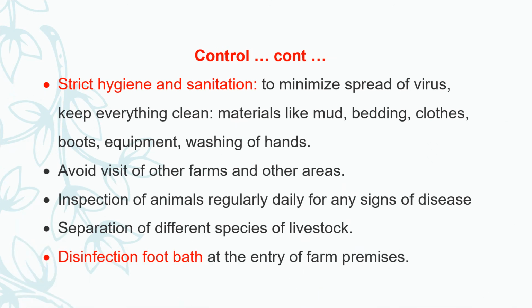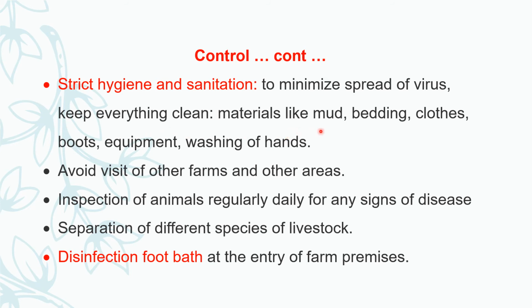We continue here the presentation on prevention and control. With vaccination, other measures are also very important, and strict hygiene and sanitation is a very important step to reduce the spread of the virus. Keep everything clean.